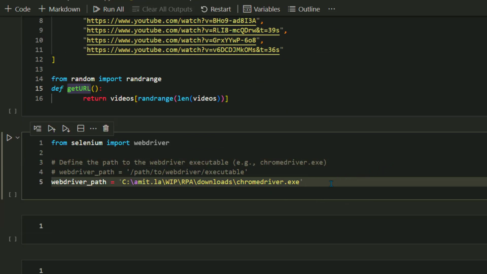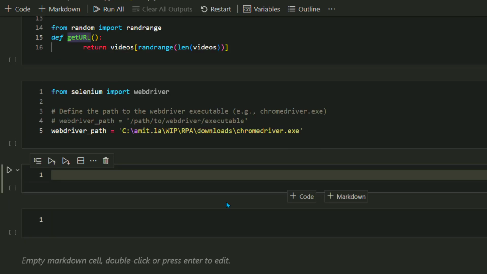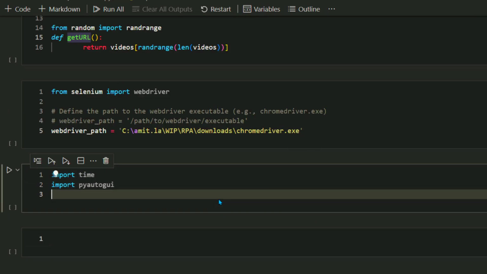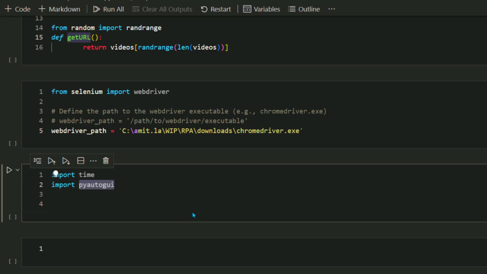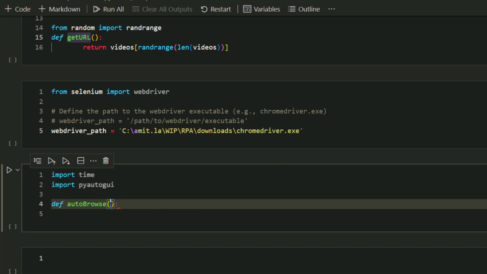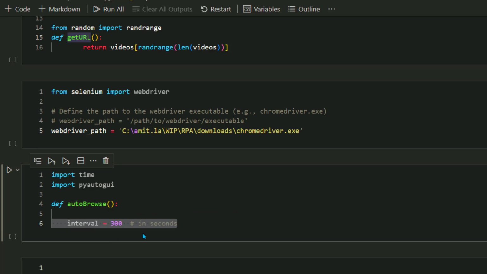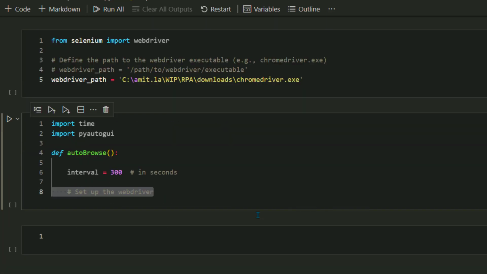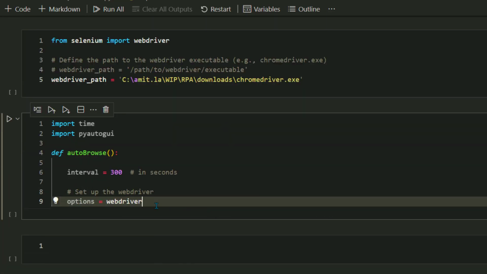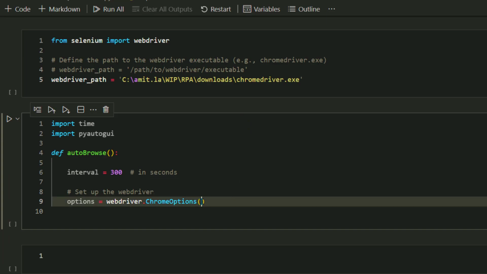Let's run this code. Next thing, let's do the auto browsing here. And you will see why I need these two modules, time and PyAutoGUI. So let's define a function called auto browse, and I'm going to set up an interval. So let's set up some options here.